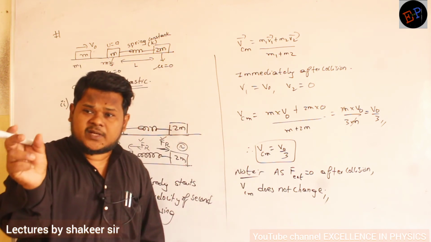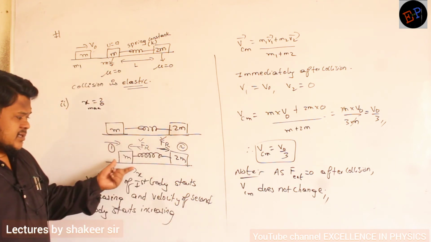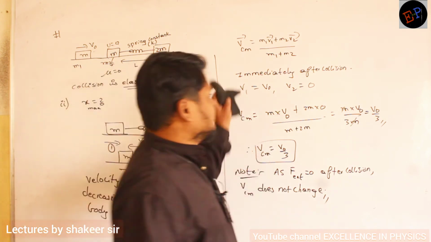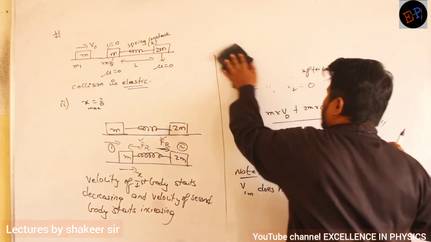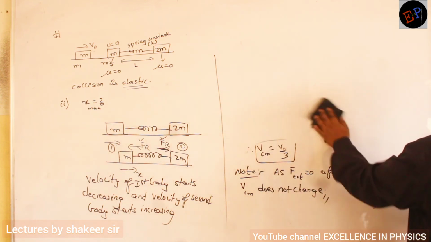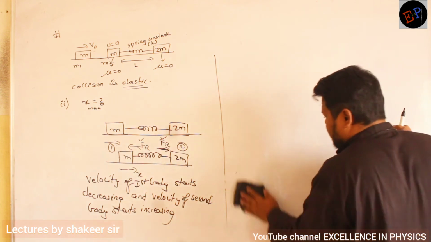After some time, can you say what will happen? If the velocity of one body is decreasing and the velocity of the other is increasing, then what will happen?